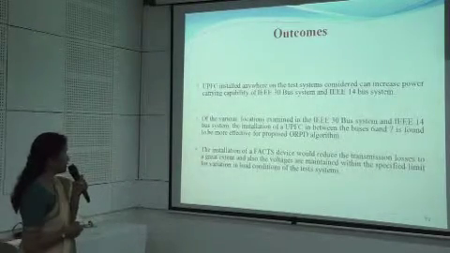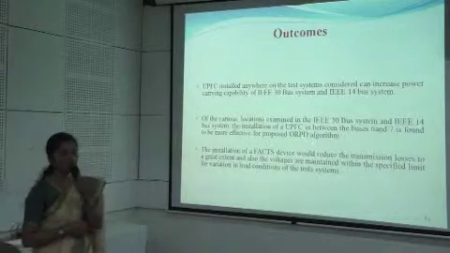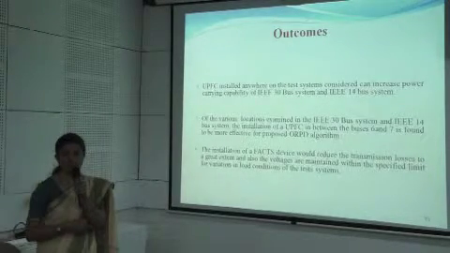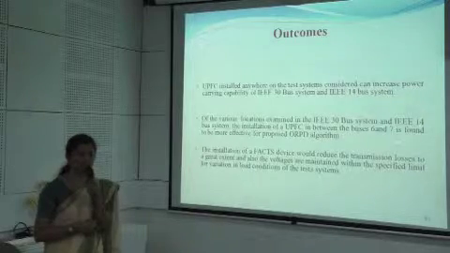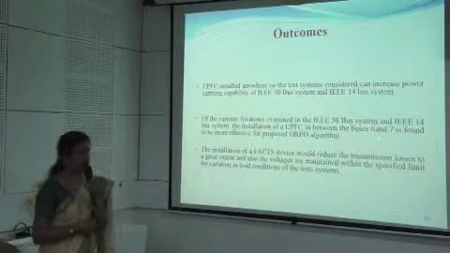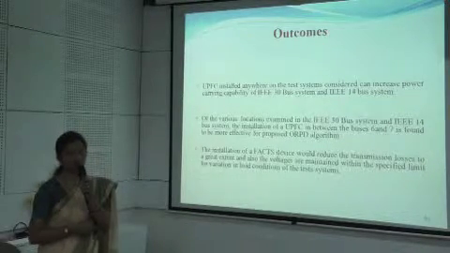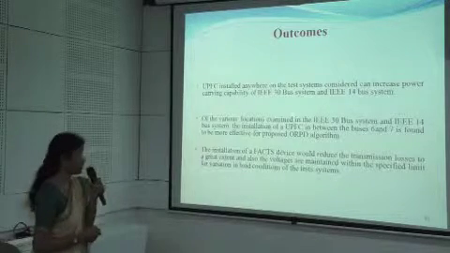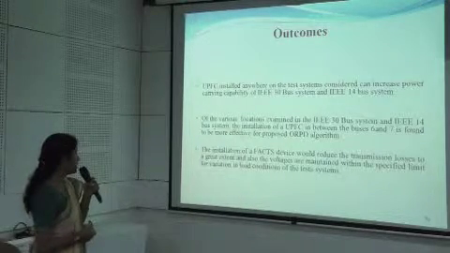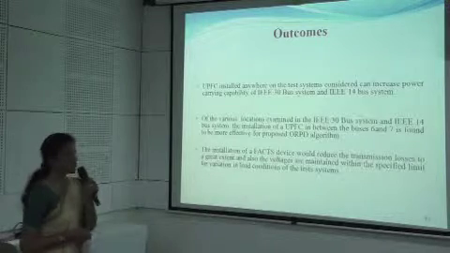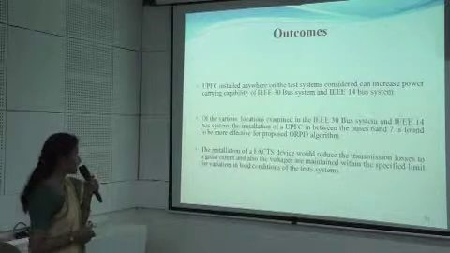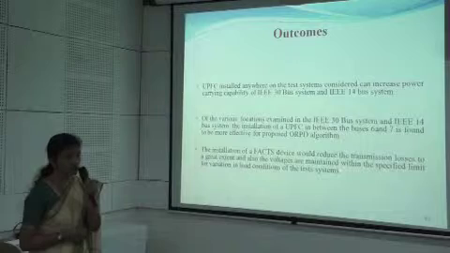Also, among the various locations, it has been observed that line number 6, the line connected between bus number 6 and 7, is found to be most optimal for the placement of the UPFC, when bus number 21 and bus number 25 are subjected to various load conditions. Then installation of this FACTS device would reduce the transmission losses to a great extent, and also the voltages are maintained within the specified limit.